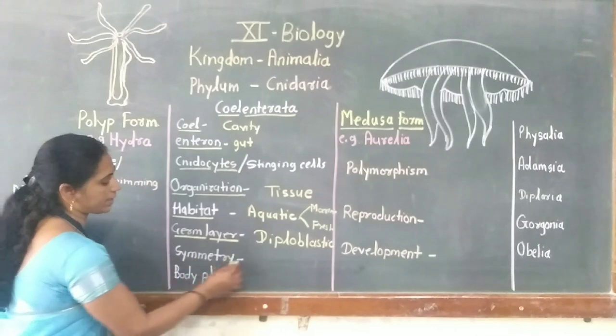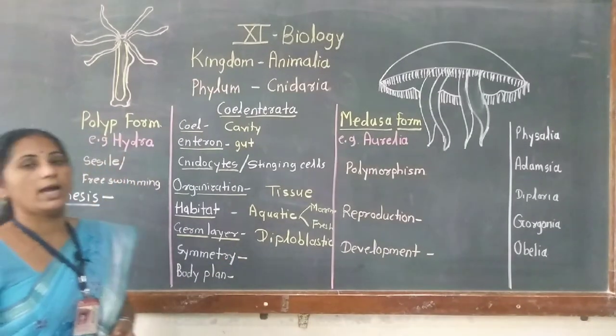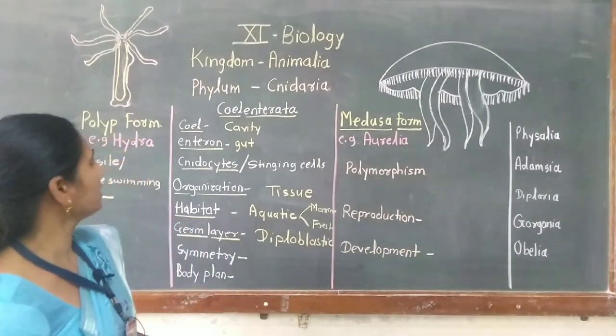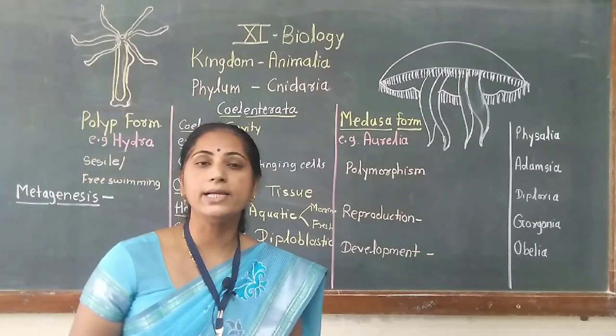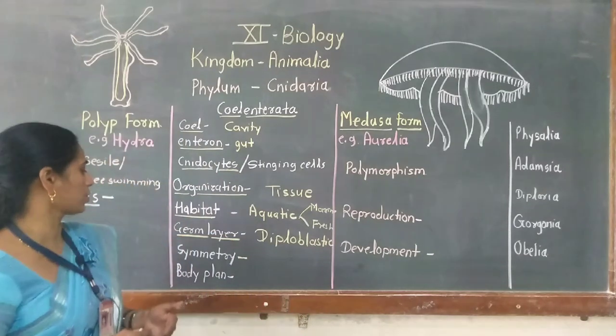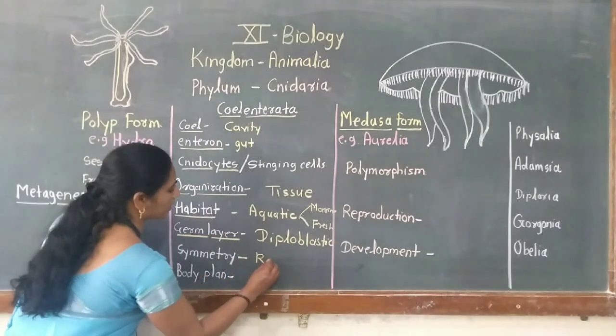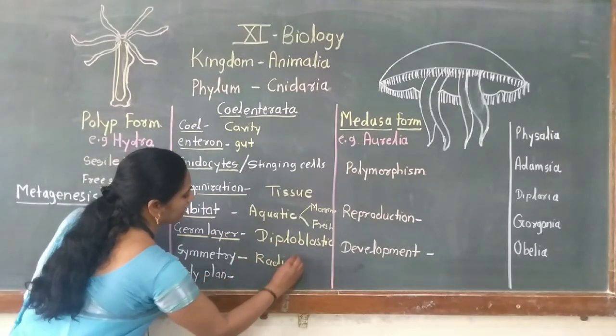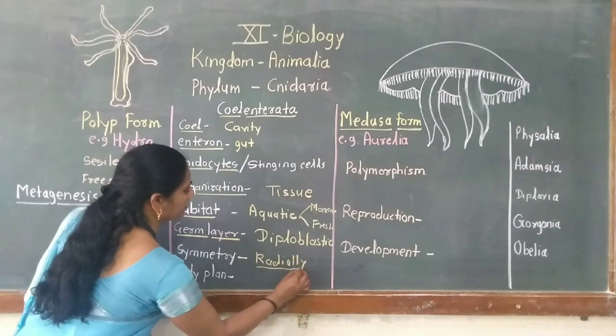Then which type of symmetry is found in these animals? The animals from this phylum show radial symmetry, meaning they are circular or cylindrical, and they show a radial type of symmetry. So all animals are radially symmetrical.